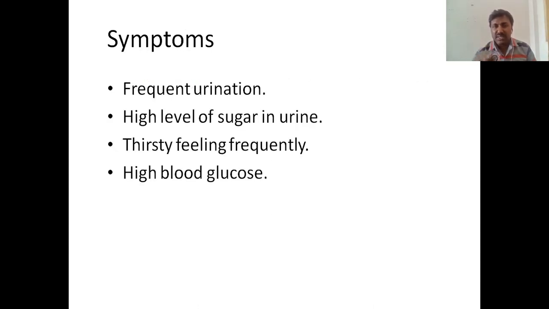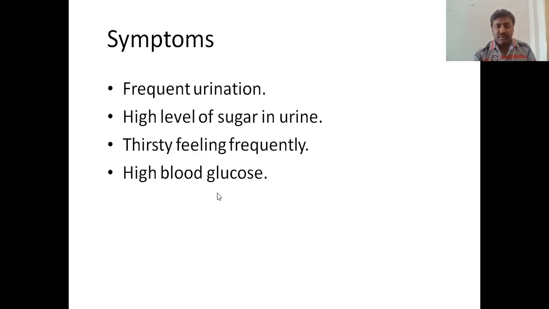What are the symptoms of hyperglycemia? Frequent urination. If you observe, diabetes patients urinate continuously, maybe 8 times, 10 times per day. Then high levels of sugar in urine. Thirsty feeling frequently. They always feel thirsty because of frequent urination. That's why they need more water.